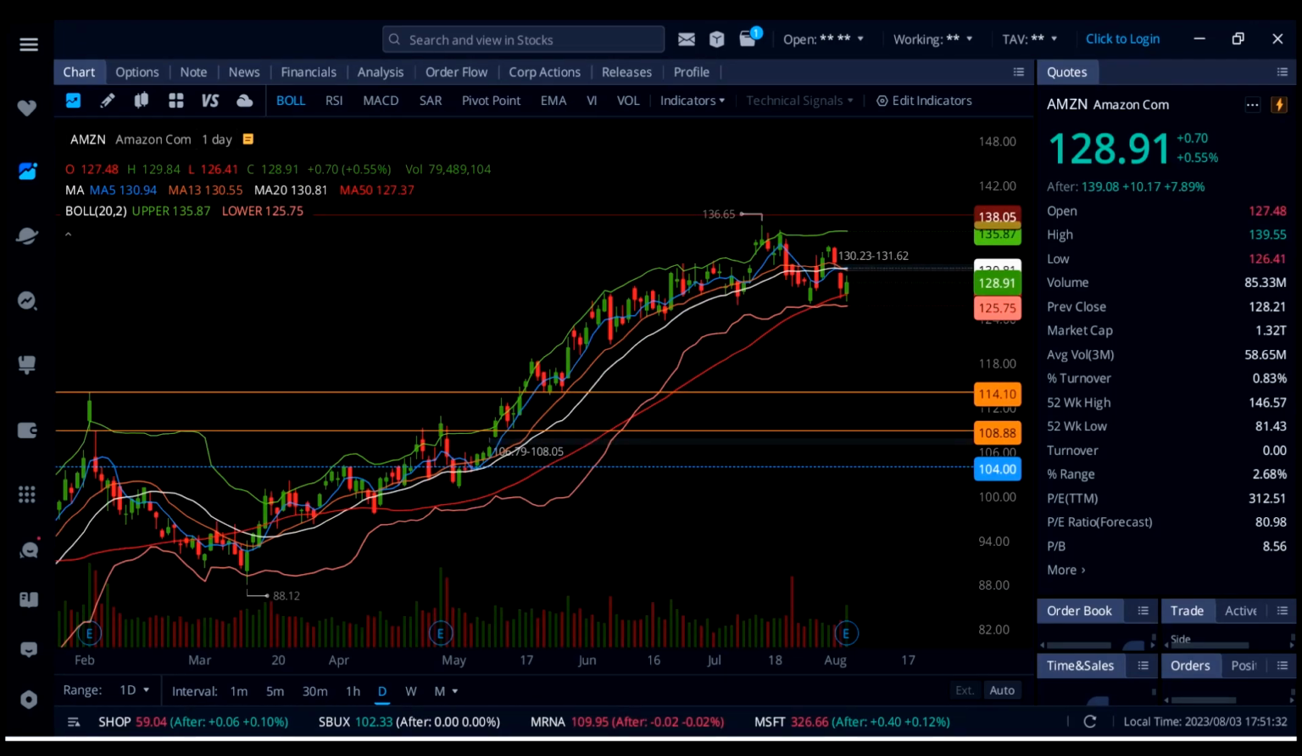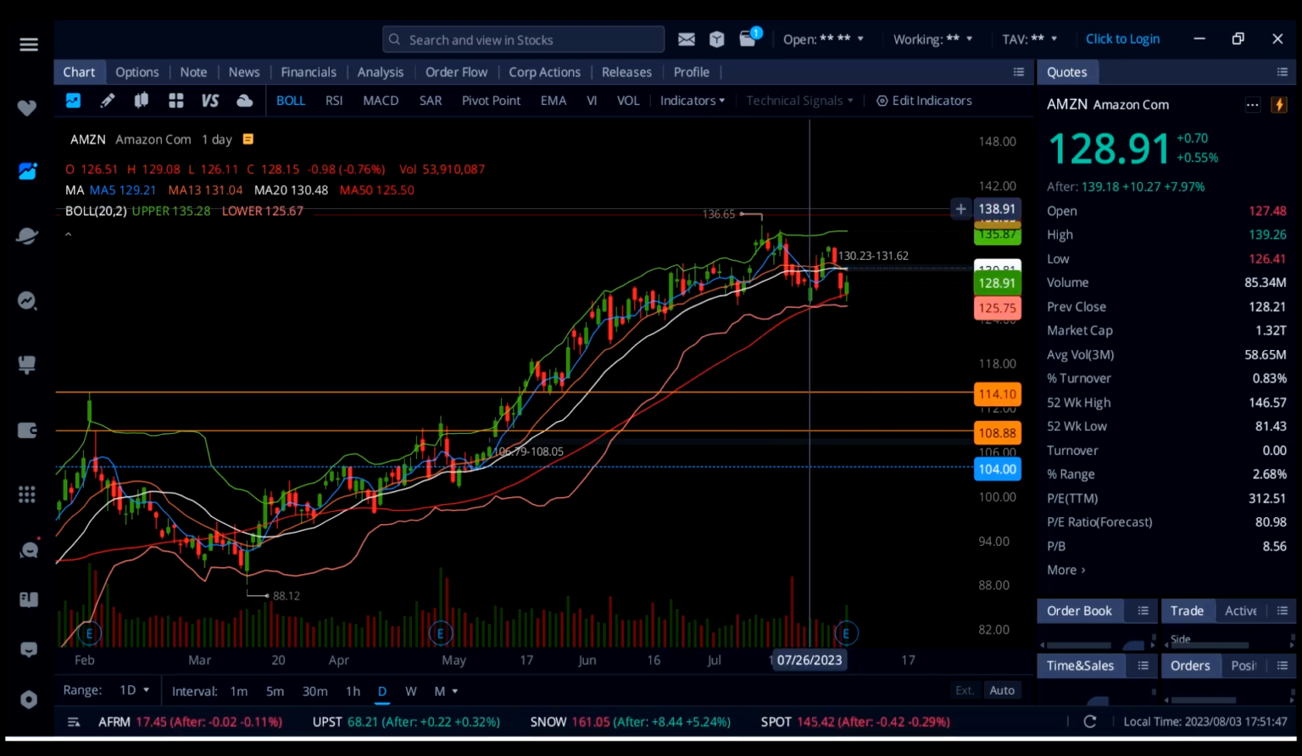On Amazon stock, it's up 0.5%, and they smashed it out of the park with that earnings today. It's up over 8%. And now if you look at my screen, we talked about it yesterday, how Amazon with good earnings can hit 138, and now it's trading above 138.